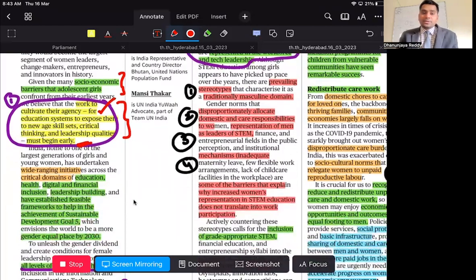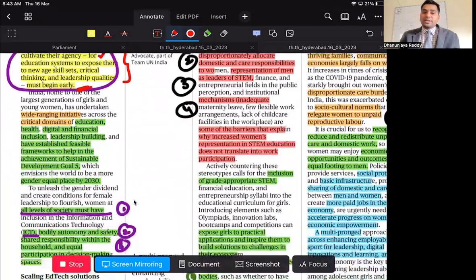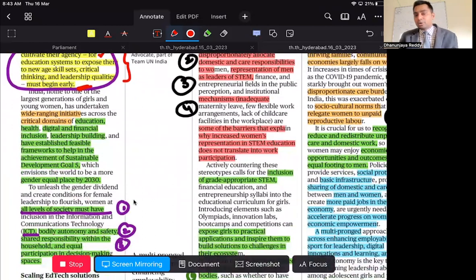Coming to this, India has one of the largest generations of girls, and the Government of India has particularly focused on many important aspects for women, ranging from education. It has focused on their health. It is focusing on bridging the digital and financial divide between men and women along with inclusion policies. And then it is trying to go for leadership building capability. And the next one is India is also trying to reach the goal of 5 of the sustainable development goals.